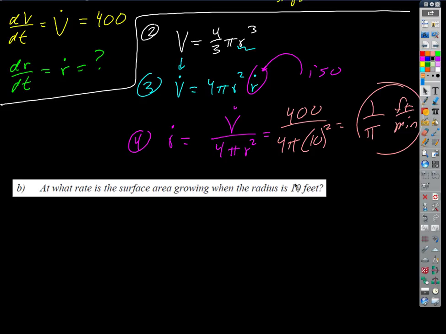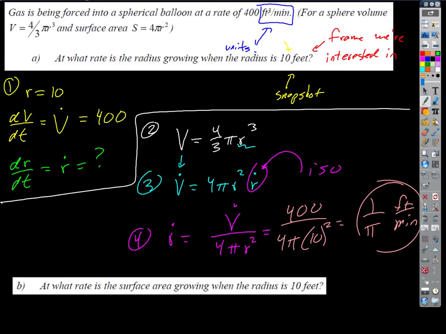Okay, what about the second one then? So what is the rate at which the surface area is growing when the radius is 10 feet? So same kind of thing, right? Only this time, what would we want to add to maybe our step 1 here, our snapshot variables, for part 2? Okay, good. I'm hearing the right things here.